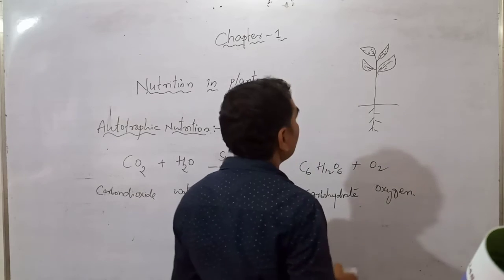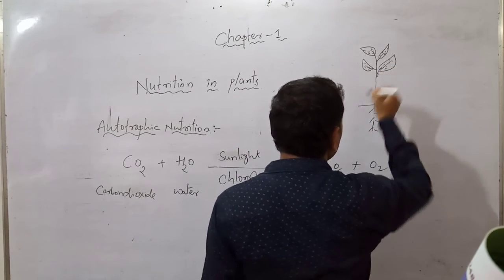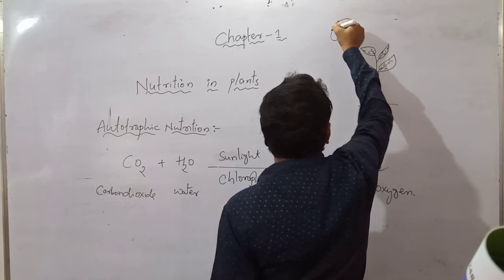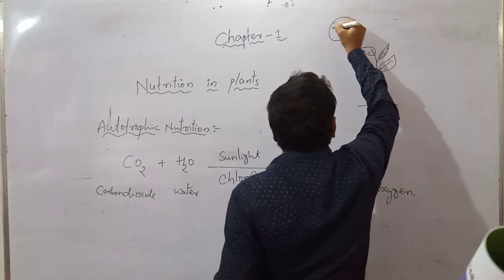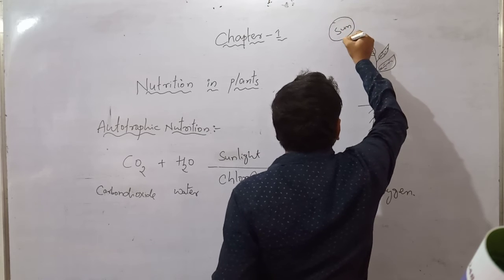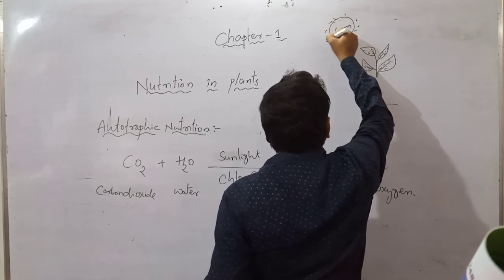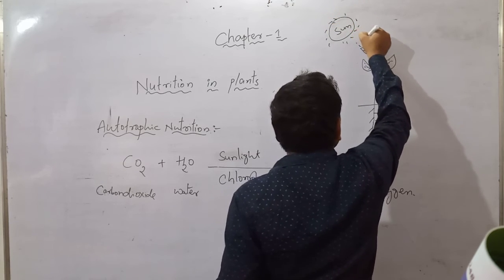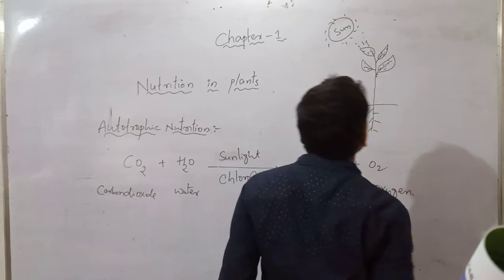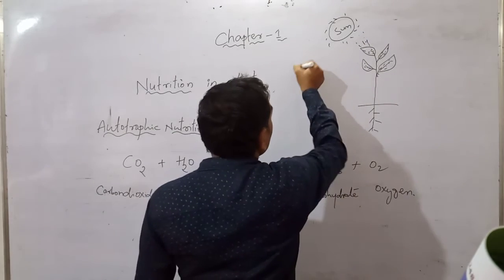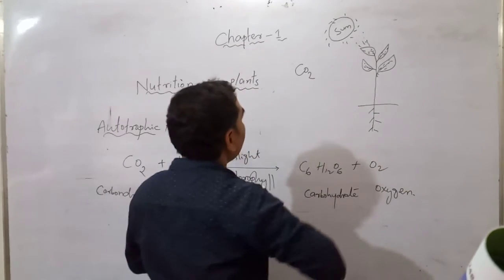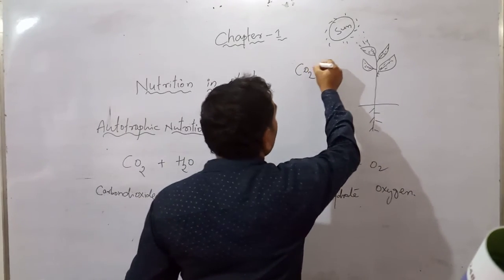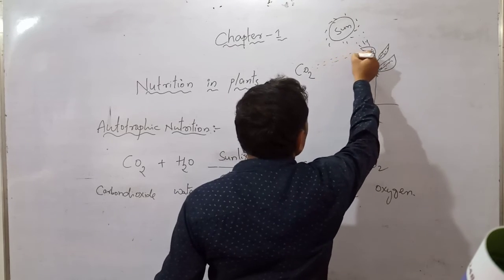This is a plant, and here is the sun. They are absorbing the sunlight. From the atmosphere, carbon dioxide is there. They are getting the carbon dioxide also.